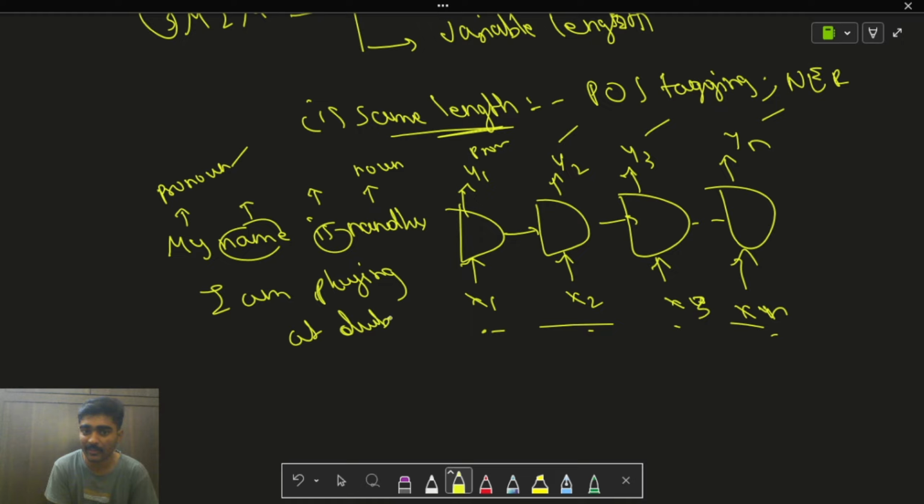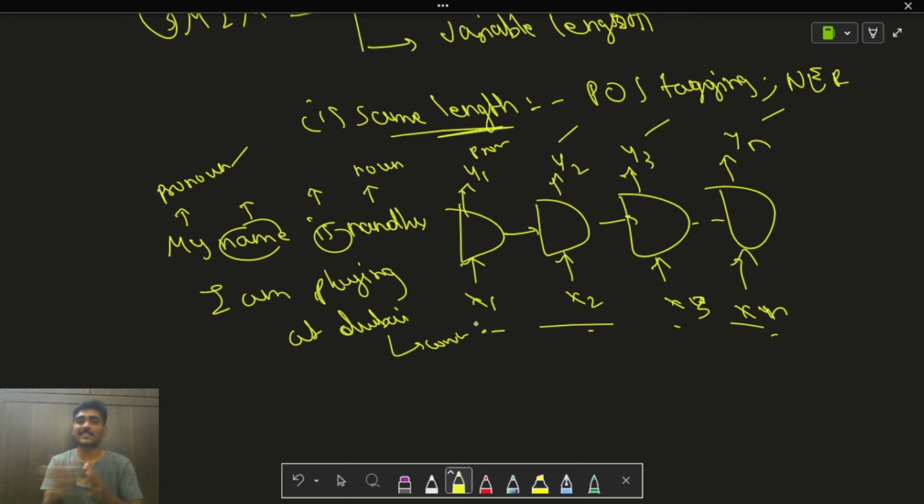Let's say if I send this sequence as the input, what my recurrent neural network does is it entirely processes the input and generates the entities. Like Dubai is a country, so in this way it generates the entities for each of the words. So this is the named entity recognition task, and it's one of the most famous NLP tasks as well. We'll be discussing this named entity recognition in the further videos.